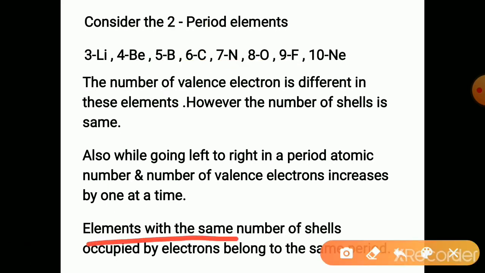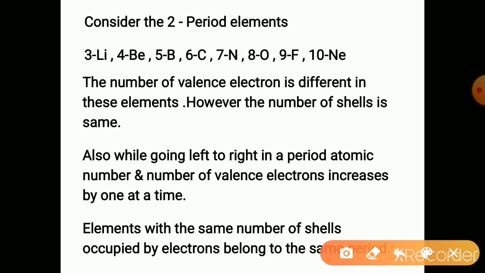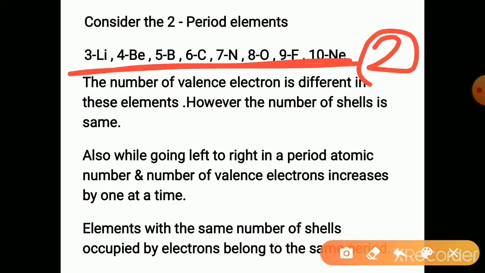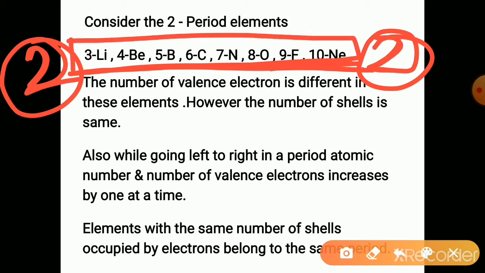Elements with the same number of shells occupied by electrons belong to the same period. Just now we have seen elements with the same number of shells. In all these elements, only 2 shells are there. So they are in the second period. The elements with the same number of shells are in the same period. So all these elements have only 2 shells, so they are in the second period.